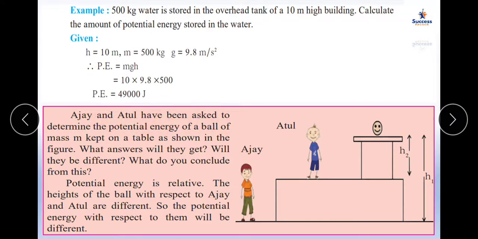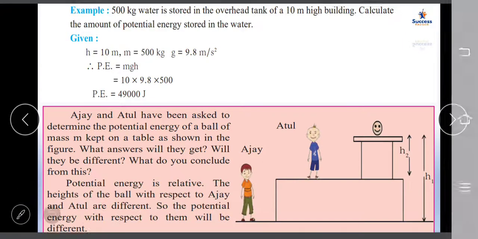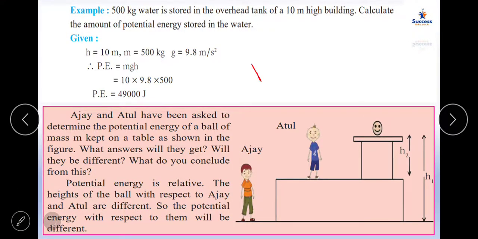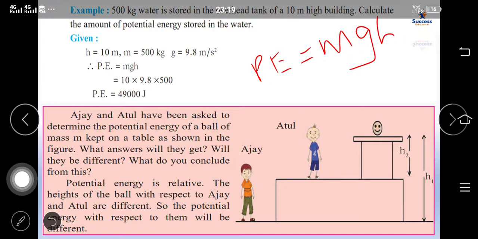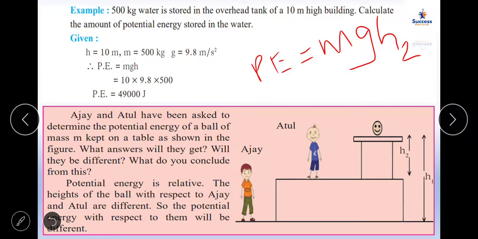Now see, Ajay and Atul have been asked to determine the potential energy of a ball of mass m. There is a ball of mass m kept on the table. What answer will they give? With respect to Atul, what will Atul say? They have asked the potential energy. He will say that potential energy is equal to mgh, where m is the mass, g is the gravitational pull, and height h according to Atul is h2. See, Atul is standing on the table, and according to him, Ajay is not standing over here at the time. According to Atul, the height is h2, correct? The height is h2, so he will give the answer as mgh2.